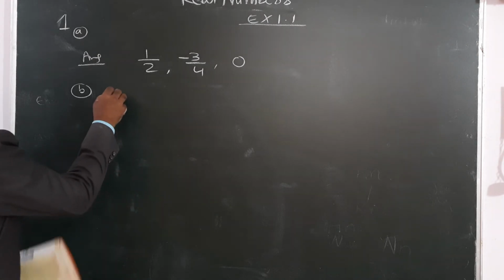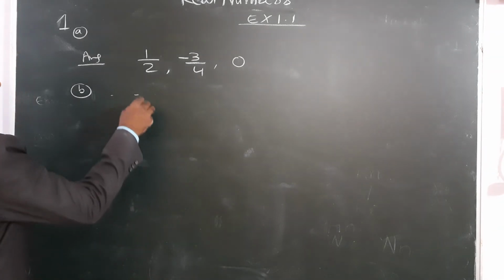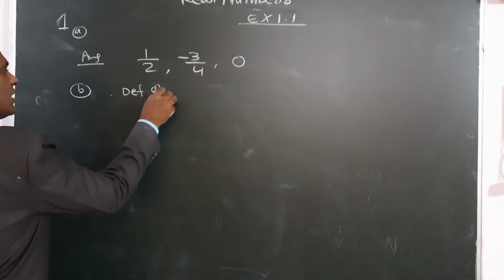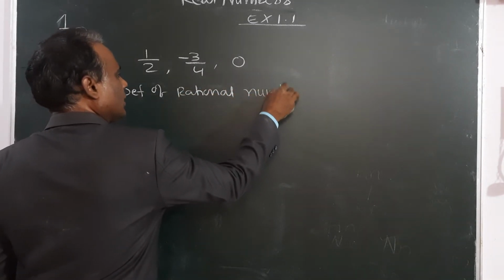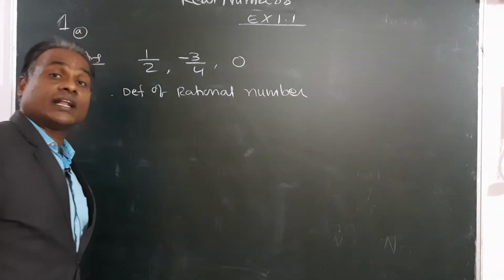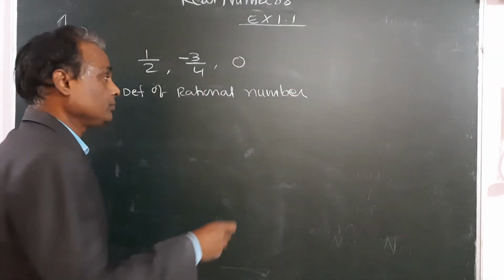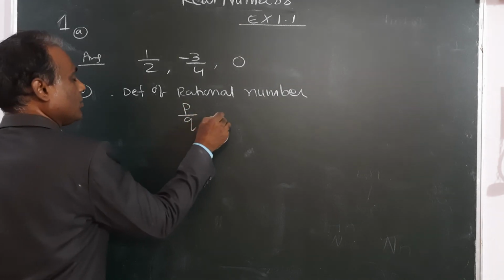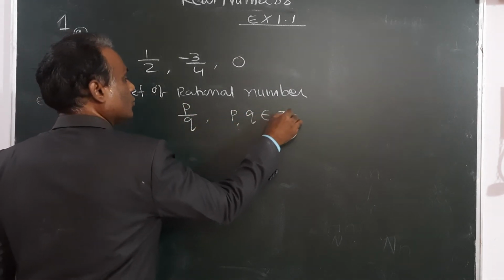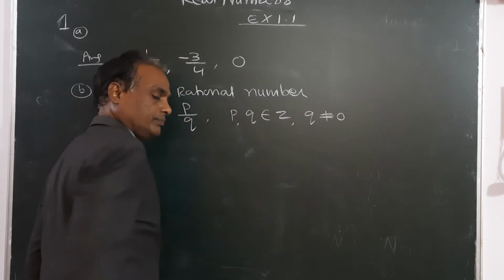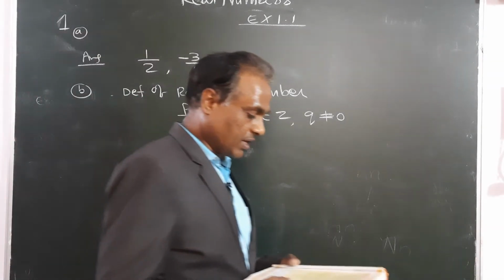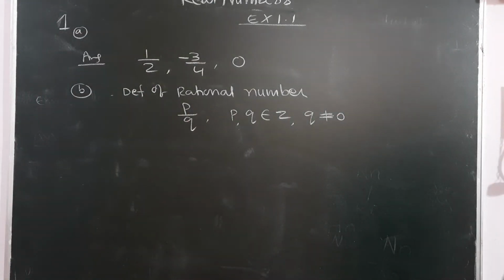Explain rational number in your own words. Write down the rational number definition. I have given the rational number definition. A number in the form of p by q, where p, q belong to Z and q not equal to 0, is a rational number. That is the rational number definition. Write it down.